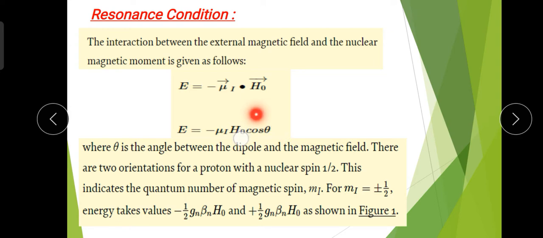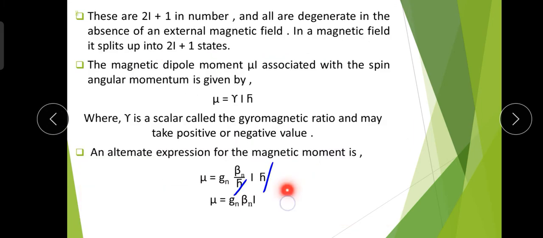After substituting the value of cos theta for the parallel or anti-parallel direction, we get the two energies, for mI equal to plus half and mI equal to minus half. Here we put the value of mu I from this equation, that is gN betaN I.